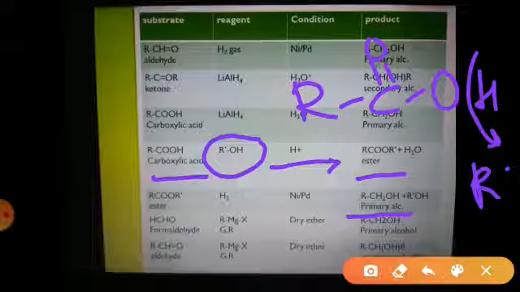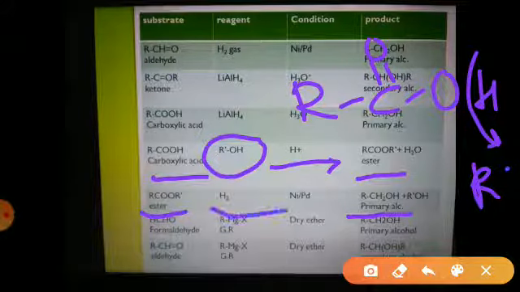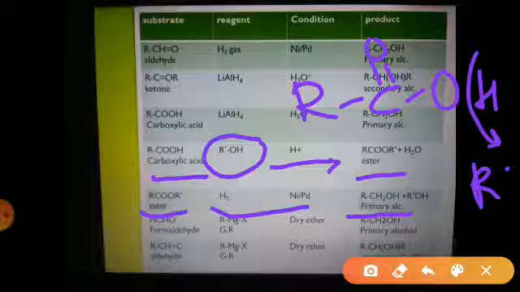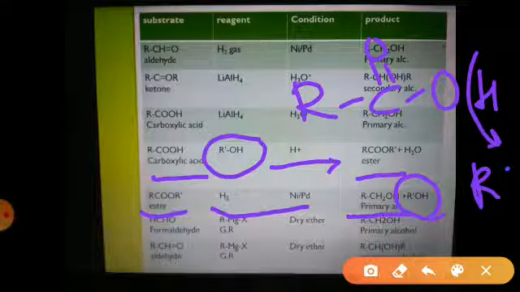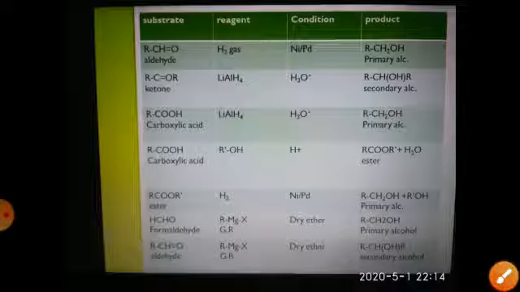Now in the second step, the ester that has been formed undergoes reduction in the same way, using hydrogen gas in presence of nickel or palladium. In this case, this ester RCOOR gets converted into RCH2OH, and here again we are getting the R-OH, that is, whatever alcohol we used in the first step is regenerated.